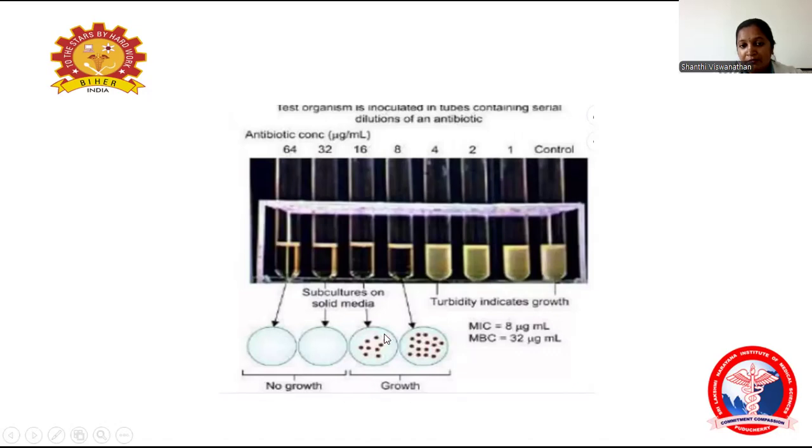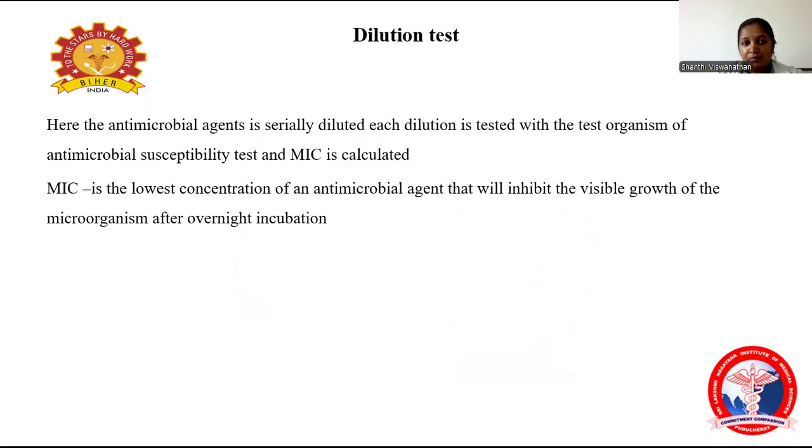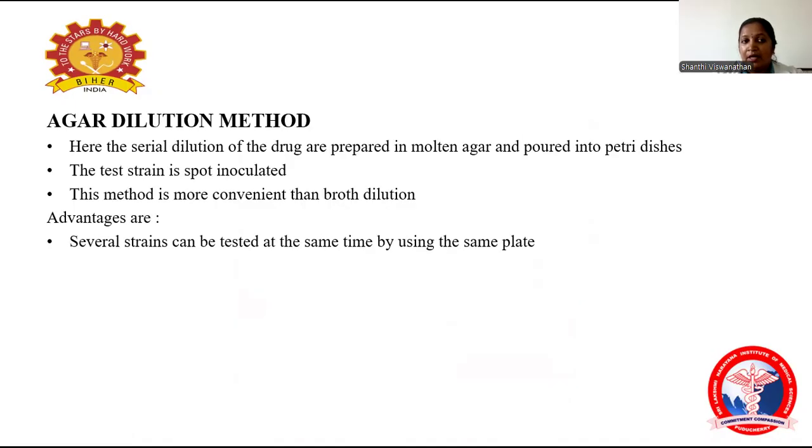Then the MIC is calculated as the minimum inhibitory concentration. There should not be any growth. The lowest concentration of the antimicrobial agent that inhibits the visible growth of the microorganism is taken as the MIC. Then the agar dilution method.